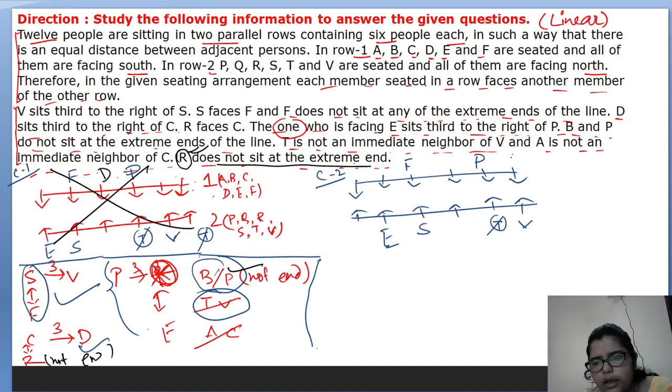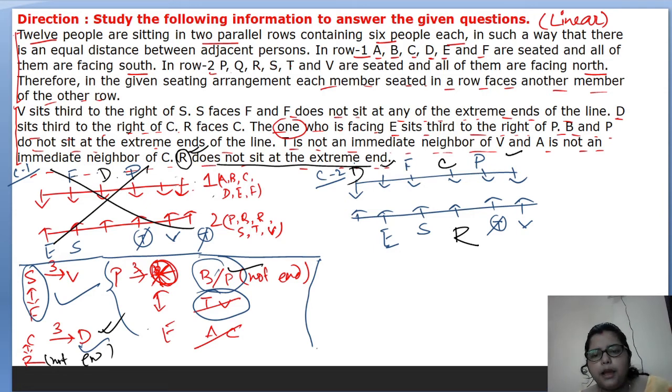So here again, if I consider C here, then it will be okay. There will be no problem, because the opposite of C will be R and the third to the right of C is D. It is already given here. Done. So now we have two vacant positions here and here. I will discuss one more thing later.